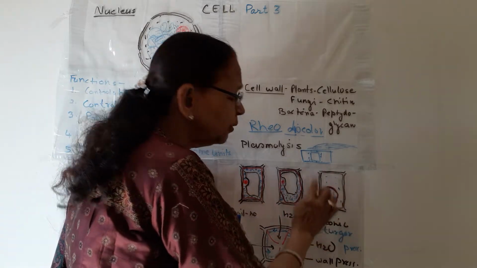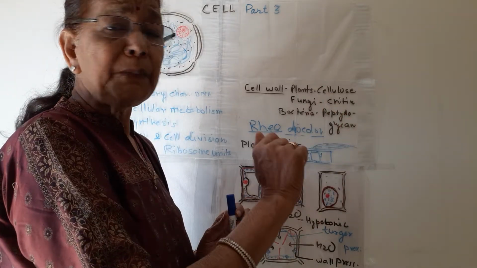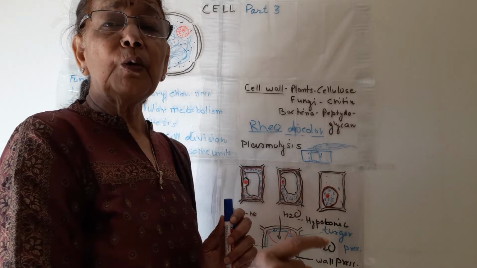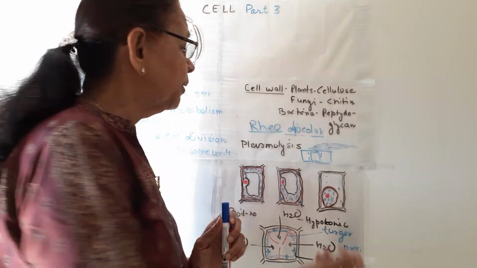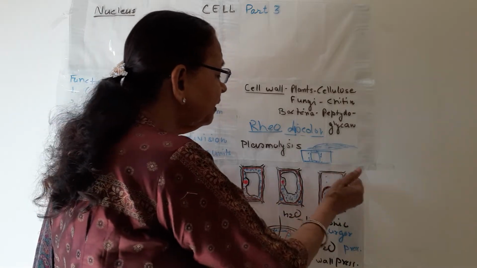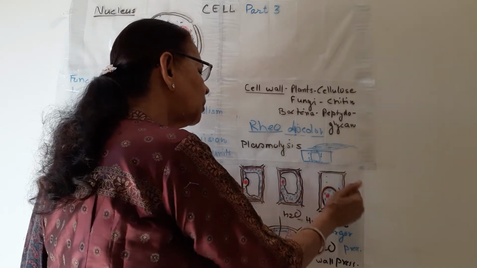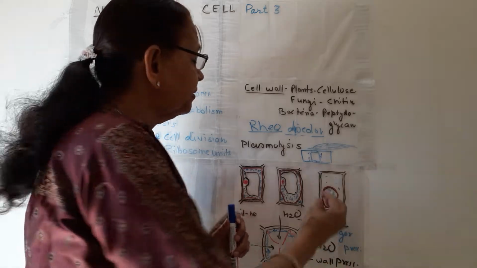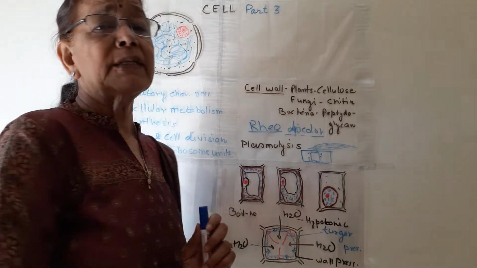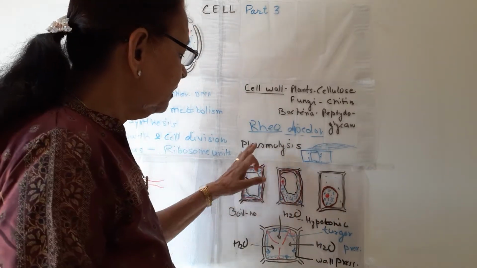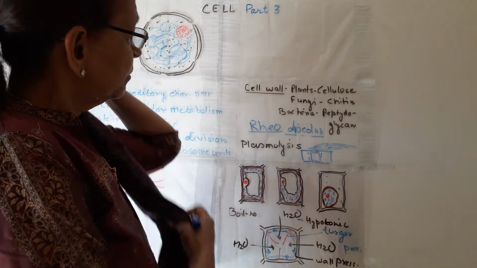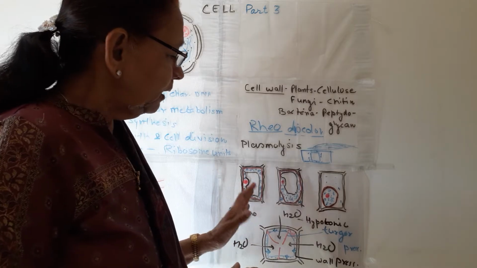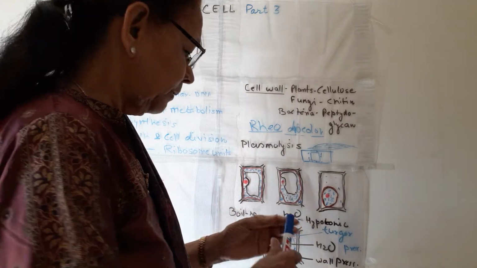Because now there is no cell membrane, which is semi-permeable. This cell wall is permeable to water and other molecules. So due to the permeability of the cell wall, all the outer solution comes in, and the cytoplasm is confined to one side of the cell. So this is plasmolysis.